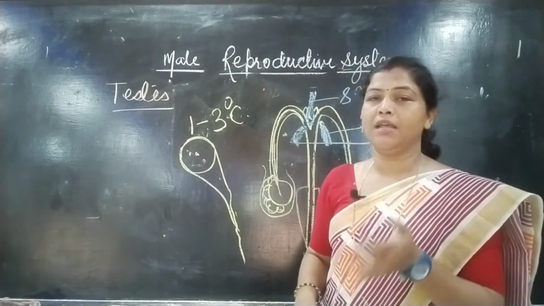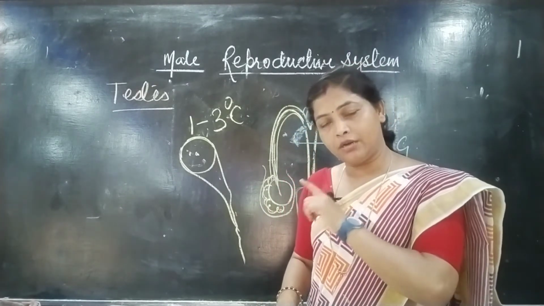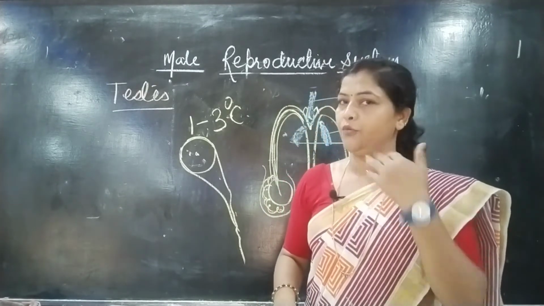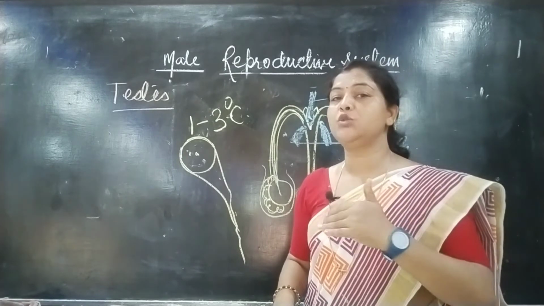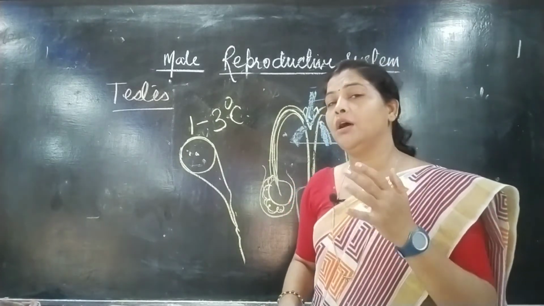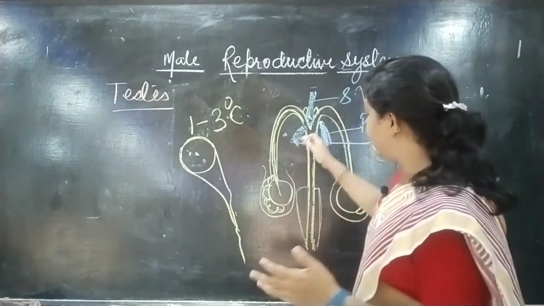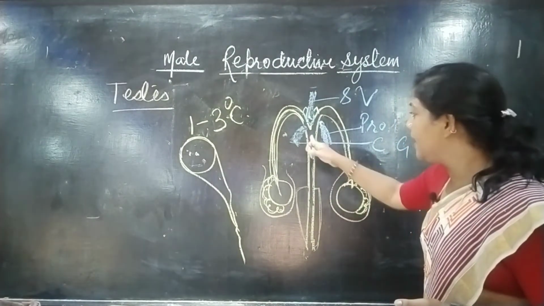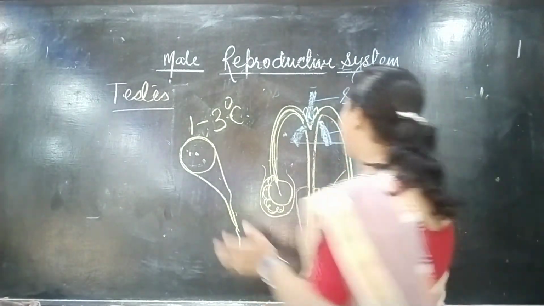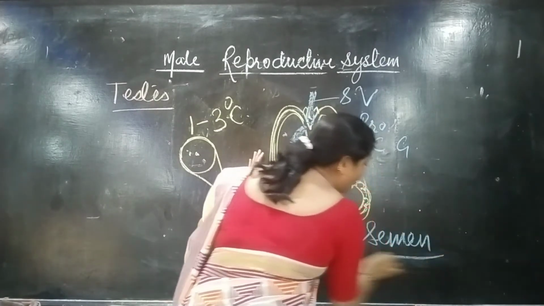One more function of this fluid is that it converts the acidic medium of the reproductive part into alkaline. So it reaches here by mixing with this fluid, and when they get mixed they are called semen.